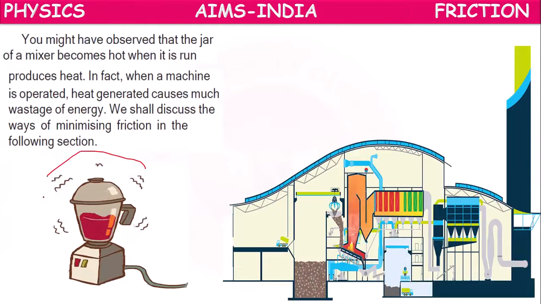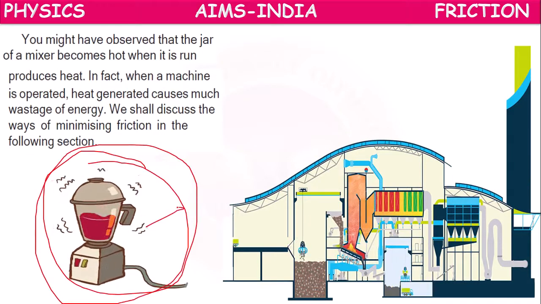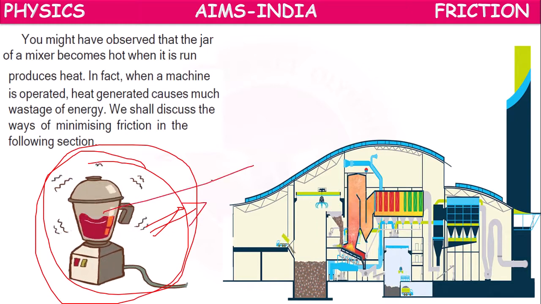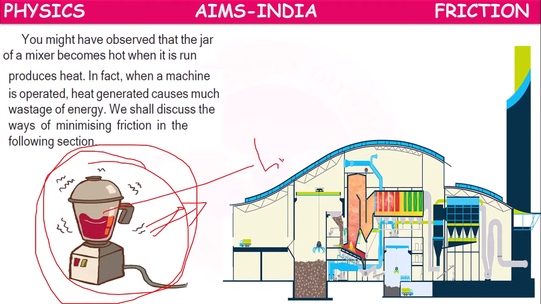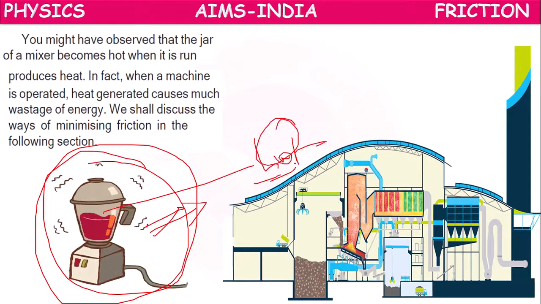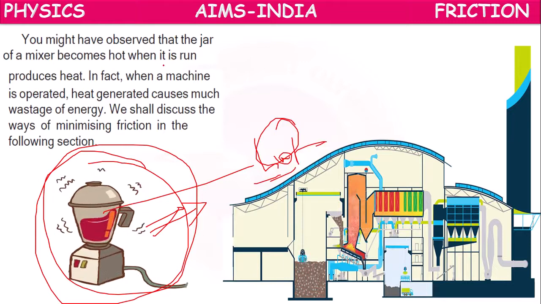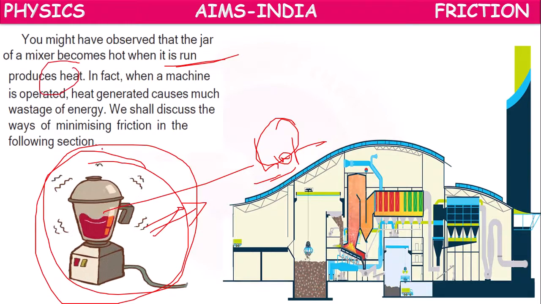Or some mixie jars, after operating for some time, if you touch the bottom part of the mixie, it looks somewhat hot, because of the rubbing of all the parts of the mixie jar, heat is generated between the machinery parts.